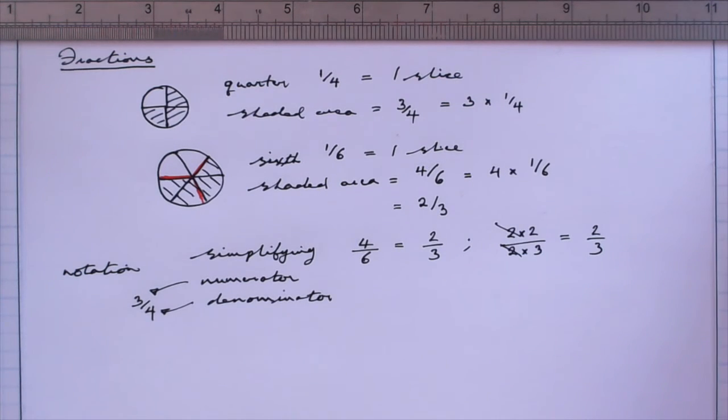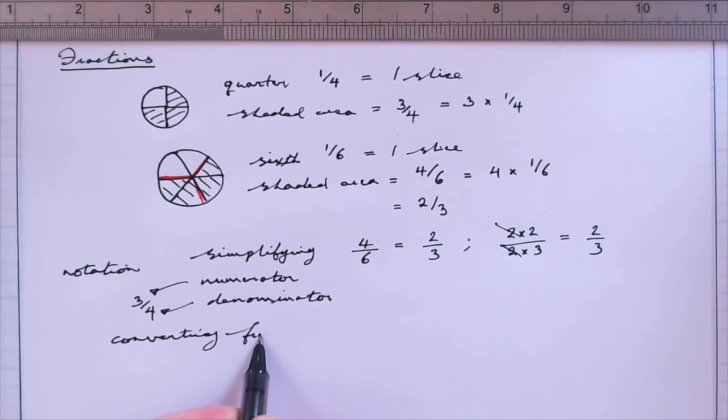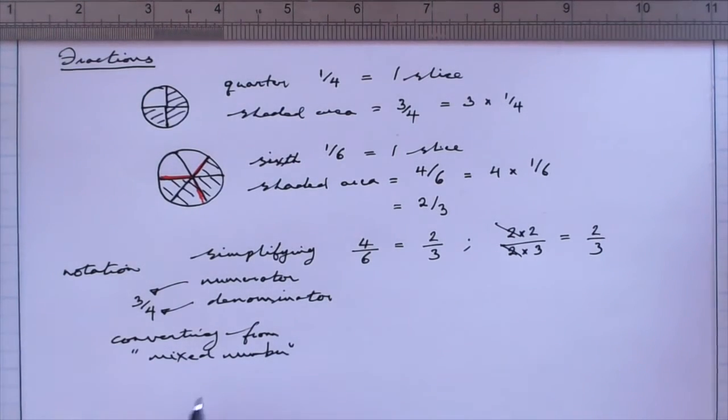Now let's talk about something that's very important, and again often confusing, which is converting from what you might call a mixed number or mixed fraction to a top-heavy fraction.